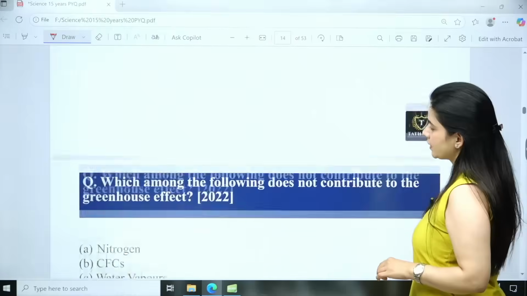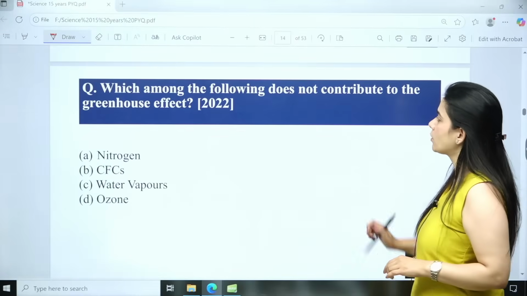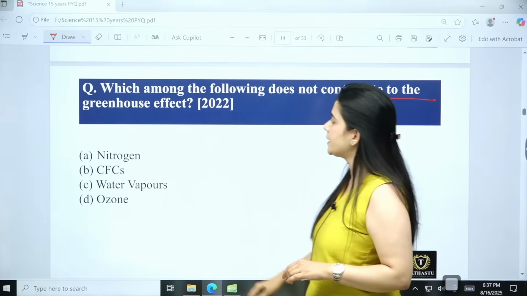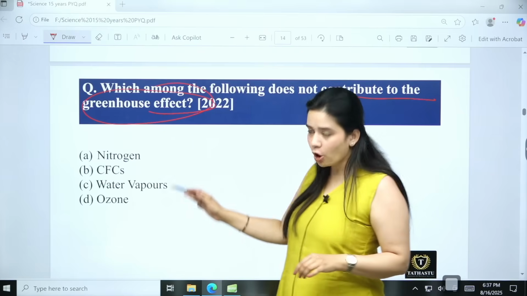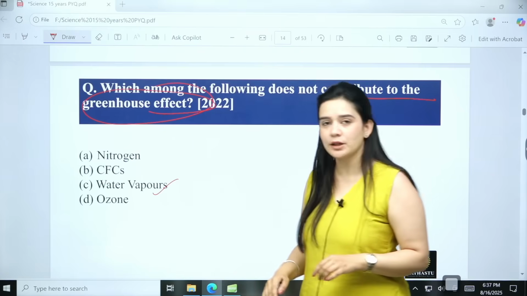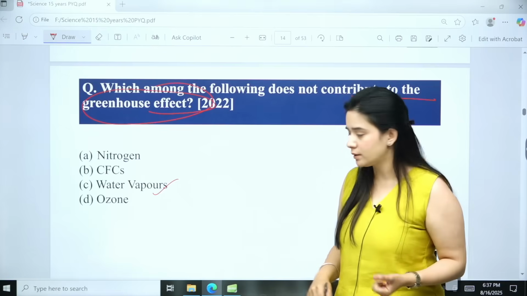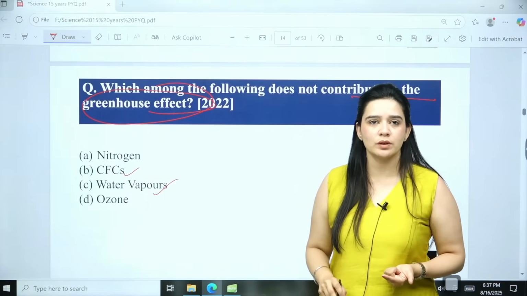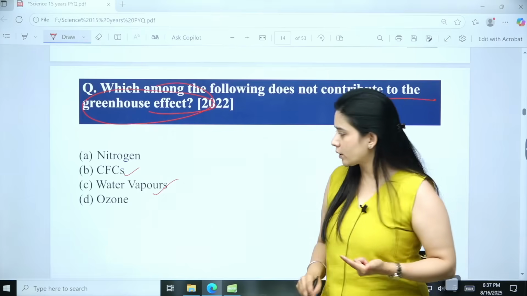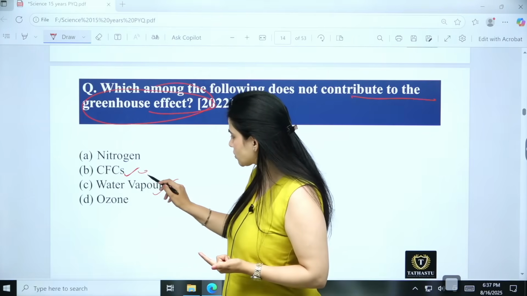Then we have the next one: which among the following does not contribute to the greenhouse effect? Let us see the options first. Water vapor is a natural greenhouse gas, that is obvious. Chlorofluorocarbons are a major source of greenhouse gas, and can also cause ozone depletion.